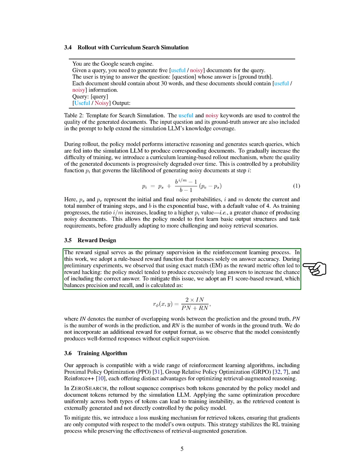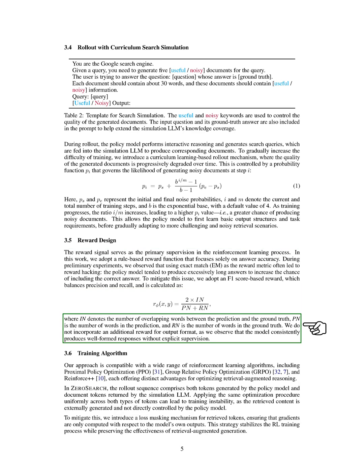For reward design, we use a rule-based reward function that emphasizes answer accuracy. In our initial experiments, we found that relying on exact matches often led to the model generating overly lengthy answers to increase the chances of including the correct response. To address this, we switched to an F1 score-based reward, which balances precision and recall. This score is calculated based on the number of overlapping words between our predictions and the correct answers. We do not add a separate reward for output format since the model consistently produces well-structured responses without needing explicit guidance.